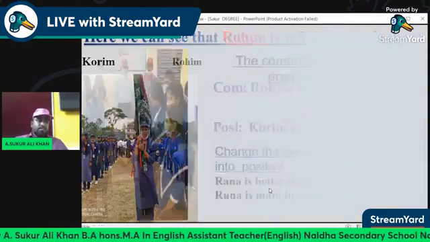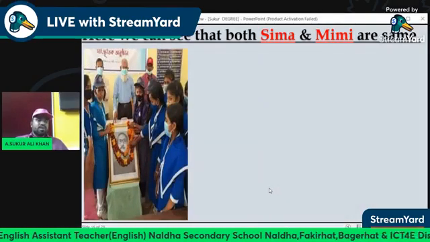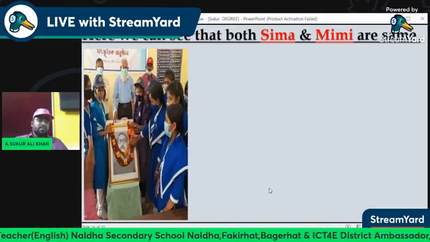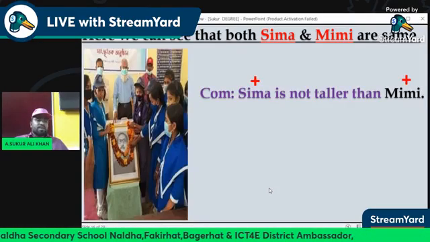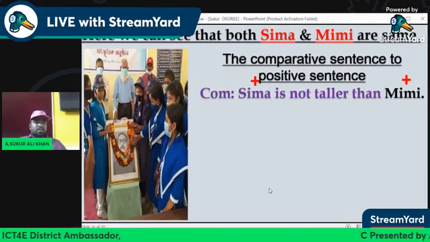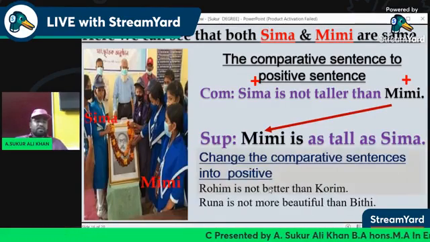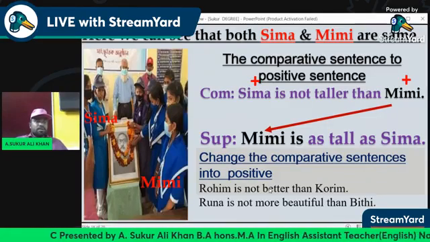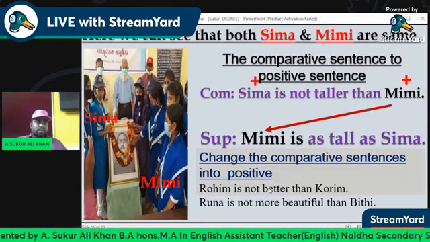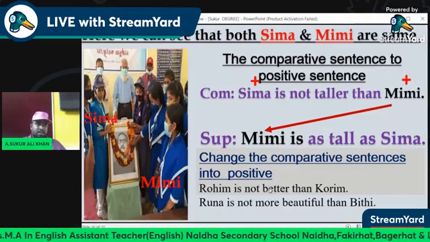Check the answer. Here we can see that both Shima and Mimi are the same. Shima is not taller than Mimi. Comparative sentence to positive degree: Shima is not taller than Mimi. Mimi is as tall as Shima.